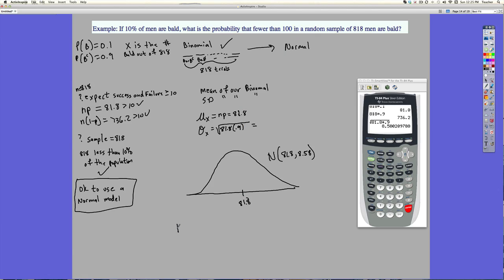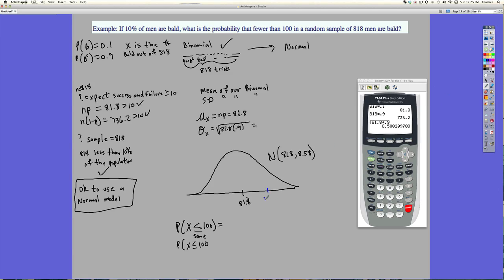And they ask, what's the probability that fewer than 100? So they want to know what's the probability that X, which is the number of bald men out of these 818, will be less than 100. Now remember, this is continuous, so this is the same thing as writing this. You don't go down to 99. It's the same. Okay, I'll leave it at that. Okay, so now let's go to our graph.